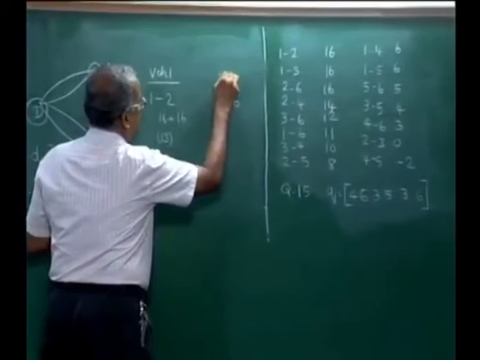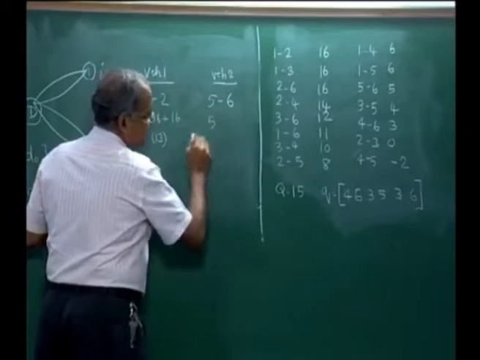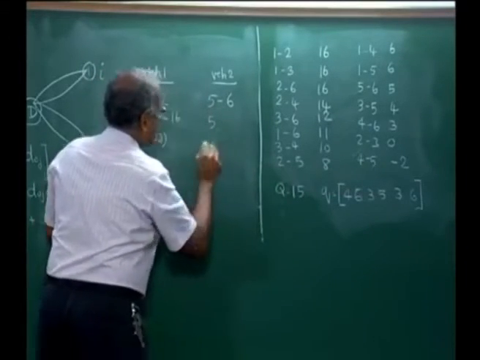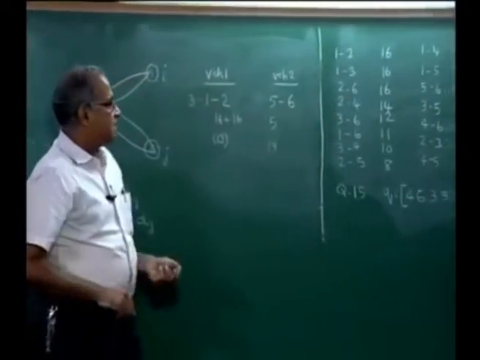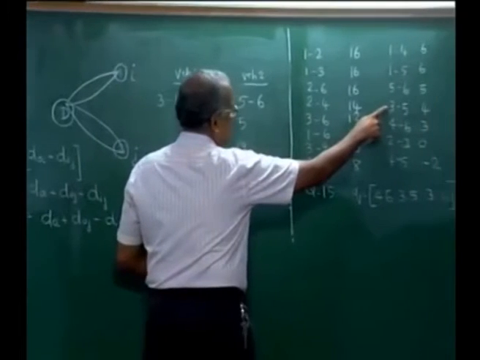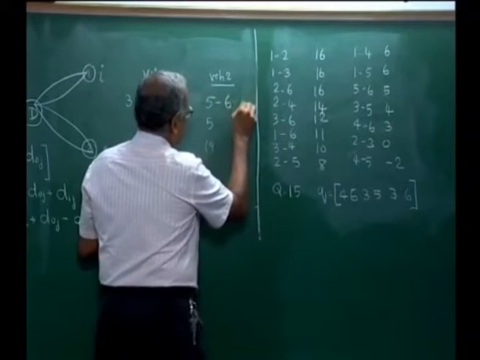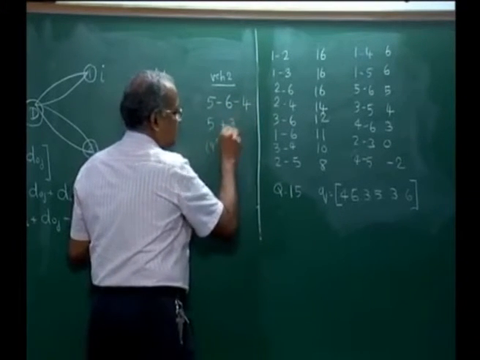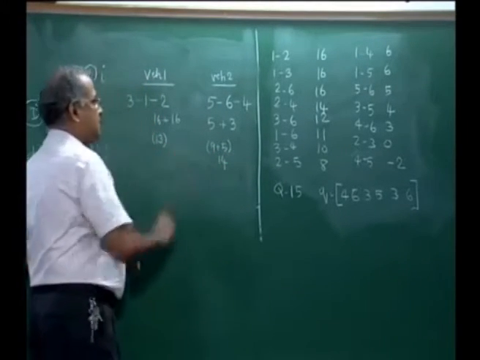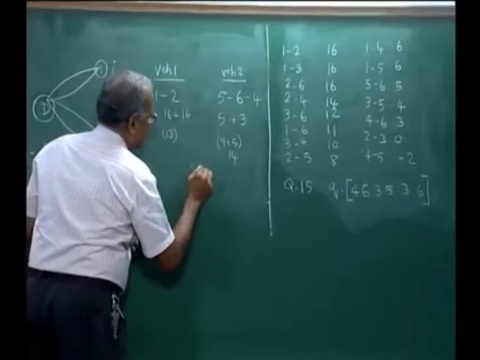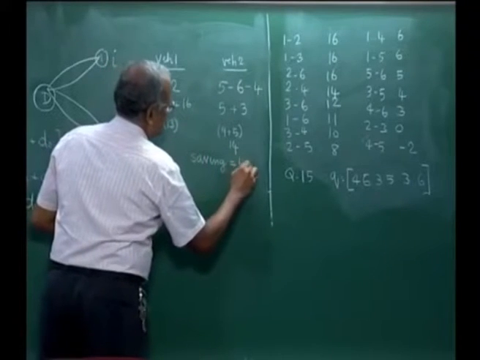So, we start with vehicle V2, we put 5 and 6 together to have a saving of 5, and we use up a capacity of 9. 5 and 6 is 3 plus 6, which is 9. Then we look at 3 and 5, we cannot do that because both are assigned. Look at 4 and 6, which has 3. So, 4 will come here with 6, so saving is plus 3, and 4 has another 5. So, 9 plus 5, 14, is okay. So, the total saving is 40.